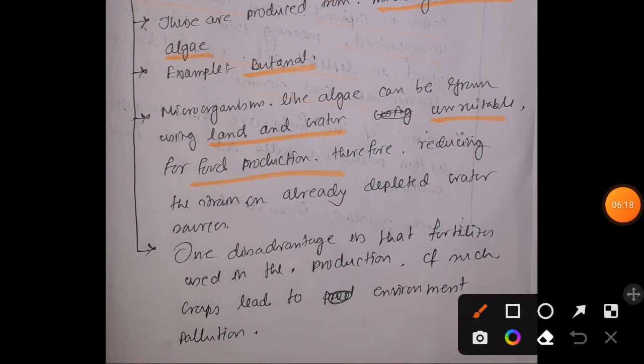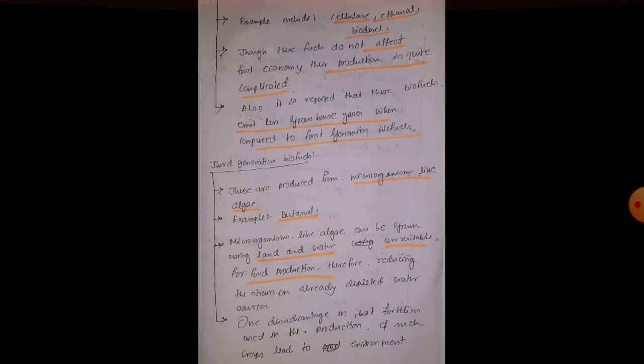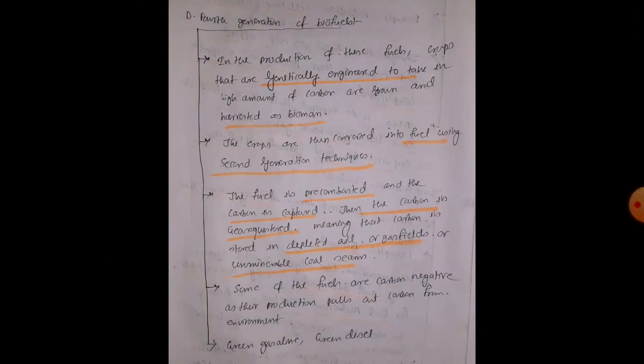One disadvantage is that the fertilizer we use for the production of crops that will ultimately give us the biomass for biofuel can create environmental pollution. So that is the third generation biofuel.